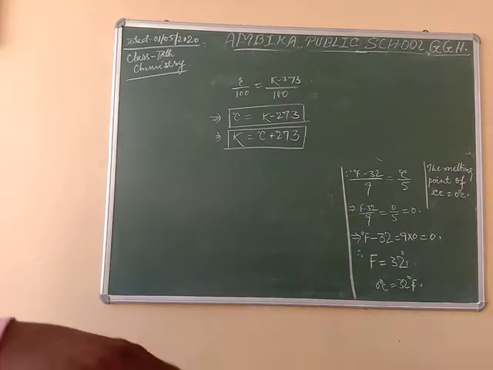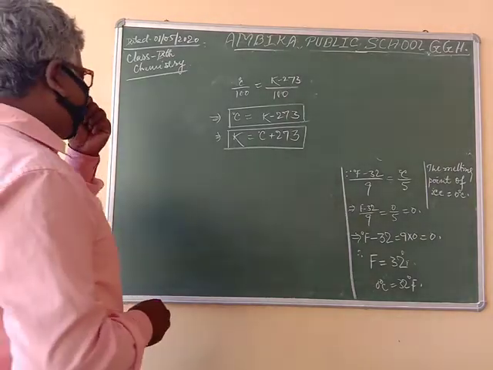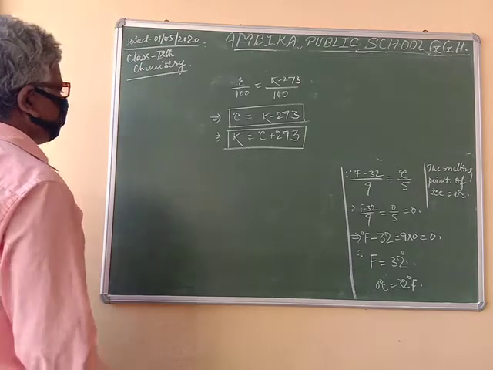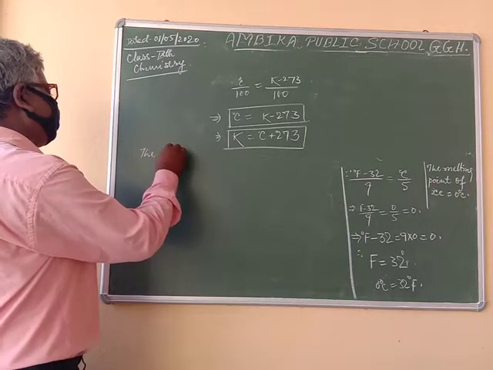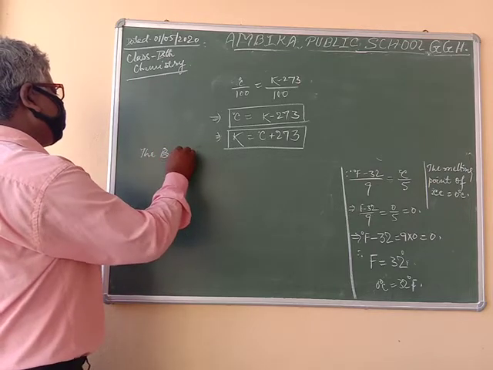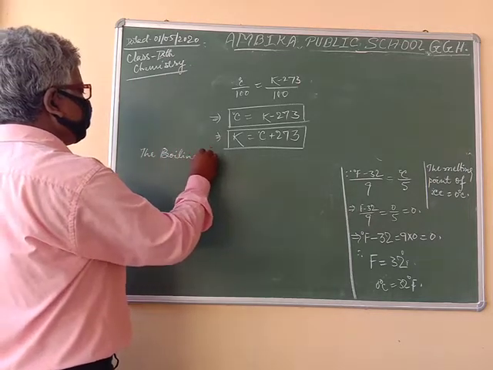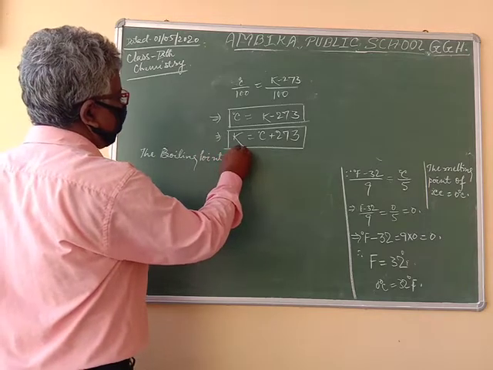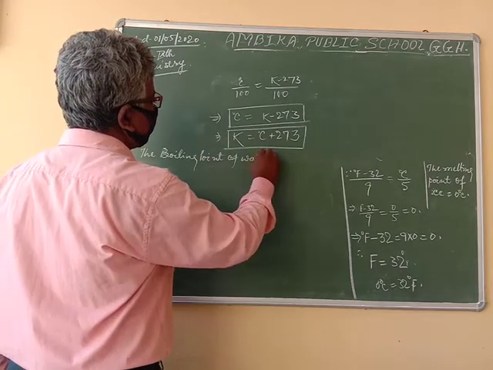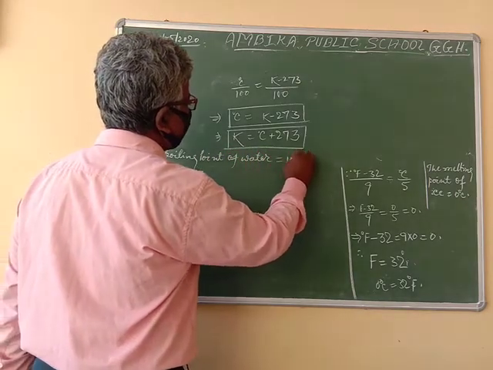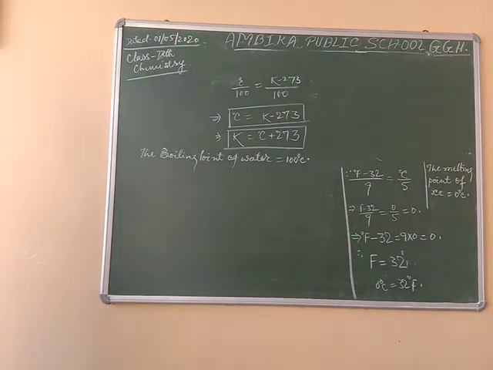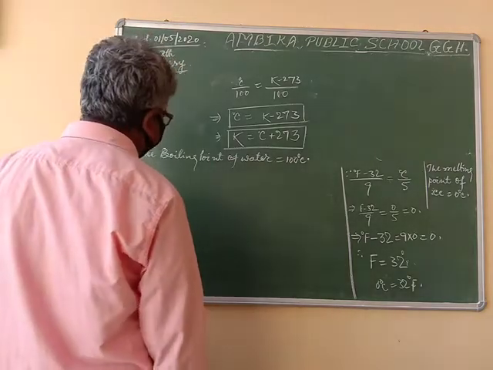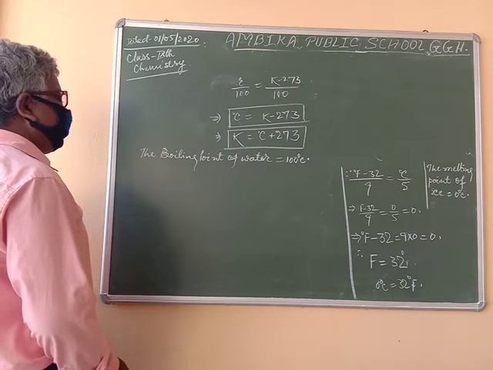Another point is how we will find the boiling point of water. The boiling point of water is equal to 100 degree centigrade. So we have to find out the value of Fahrenheit.